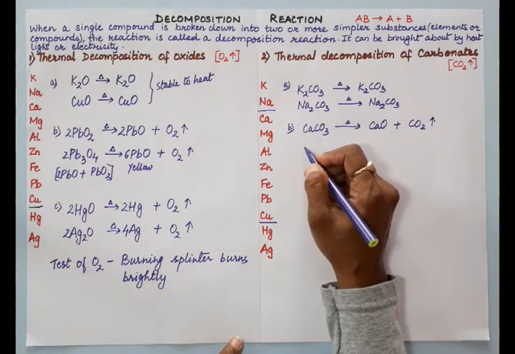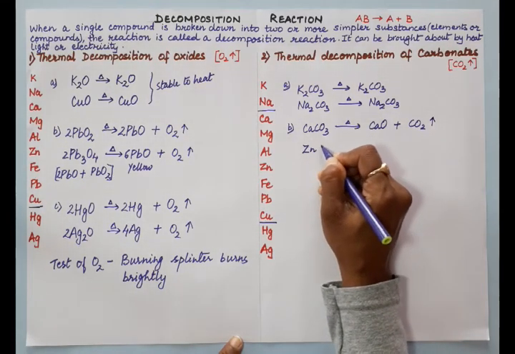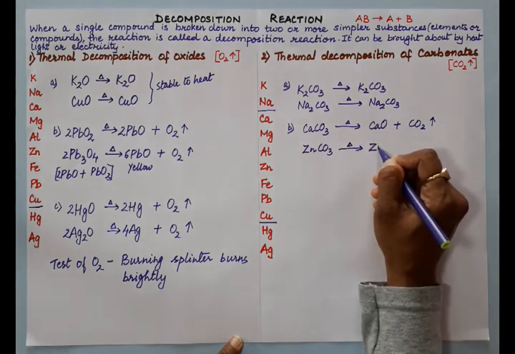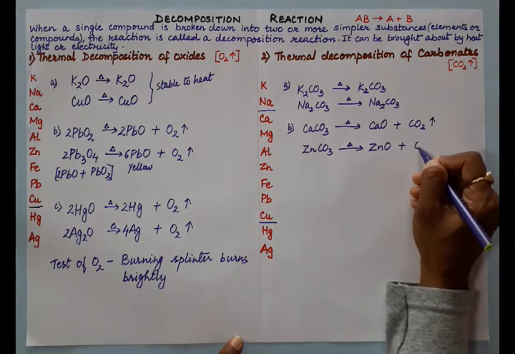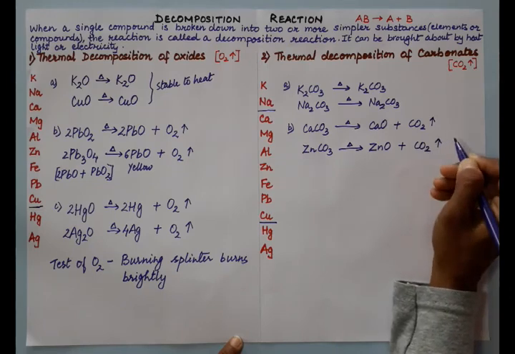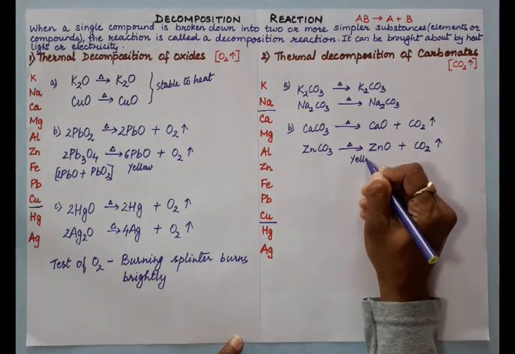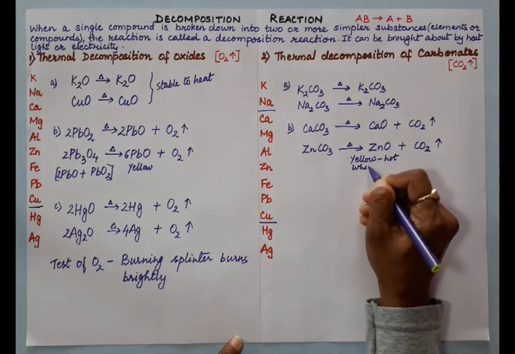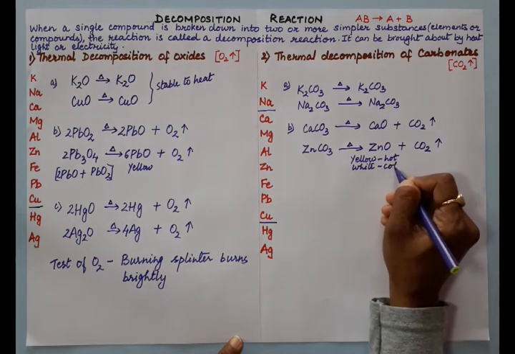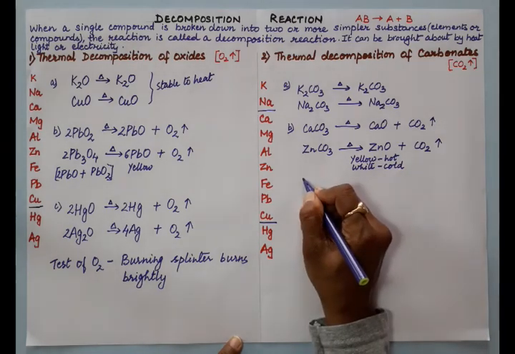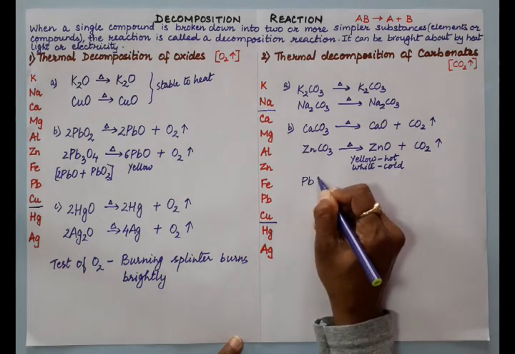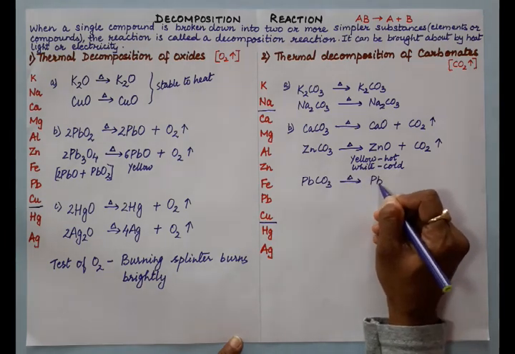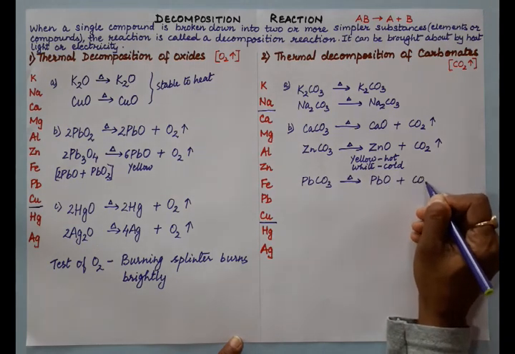which turns lime water milky. Another example, if we take zinc carbonate, a white amorphous powder, on decomposition gives ZnO, which is yellow when hot and white when cold. So we say yellow when hot and white when cold. This is for observation. And next is PbCO3, on decomposition gives PbO plus CO2.